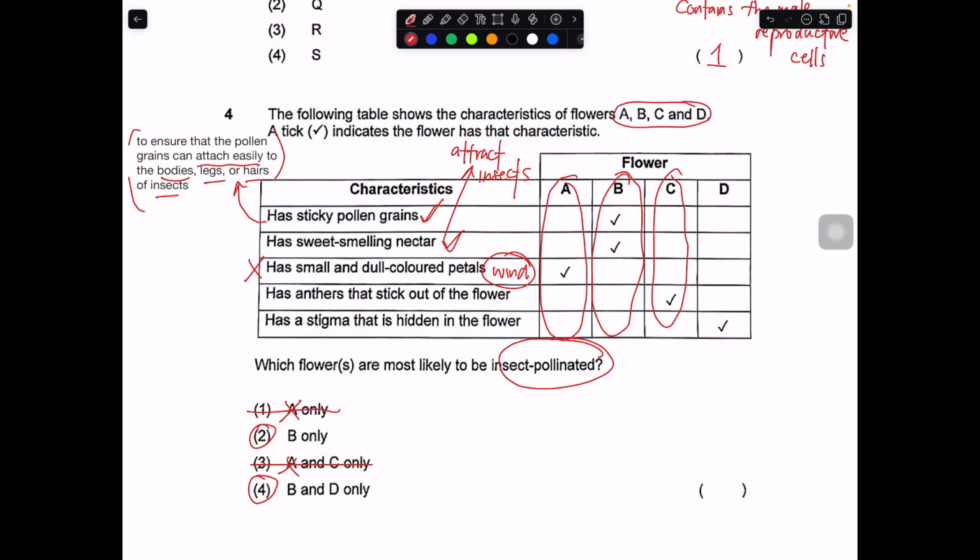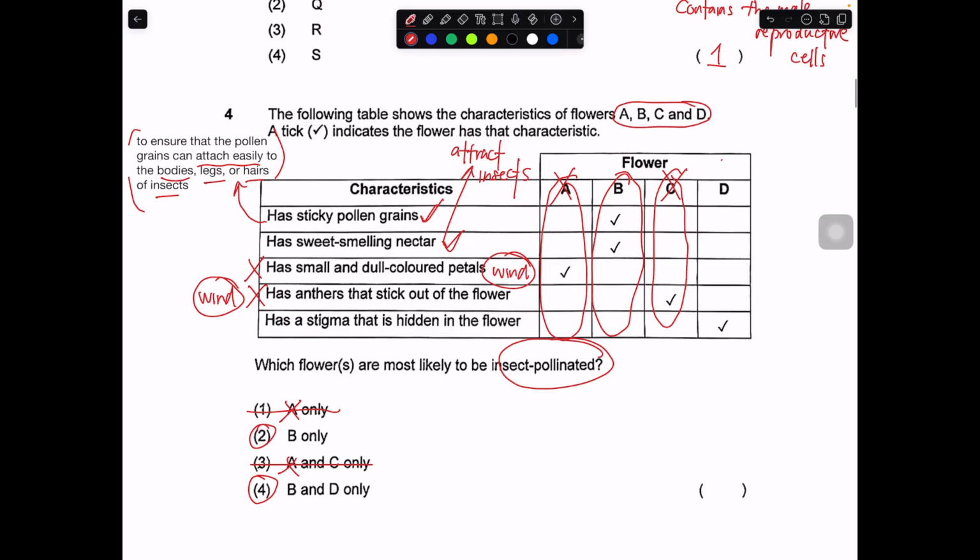C has anthers that stick out. This one is most likely to be pollinated by wind as well, because when the anther is sticking out of the flower, there is a higher chance of the wind blowing at the pollen grain on top of the anther. So the pollen grain can be easily carried by the wind and land onto the stigma. So this is the characteristic of a wind pollinated flower, not insect. So C is definitely out, A is out.